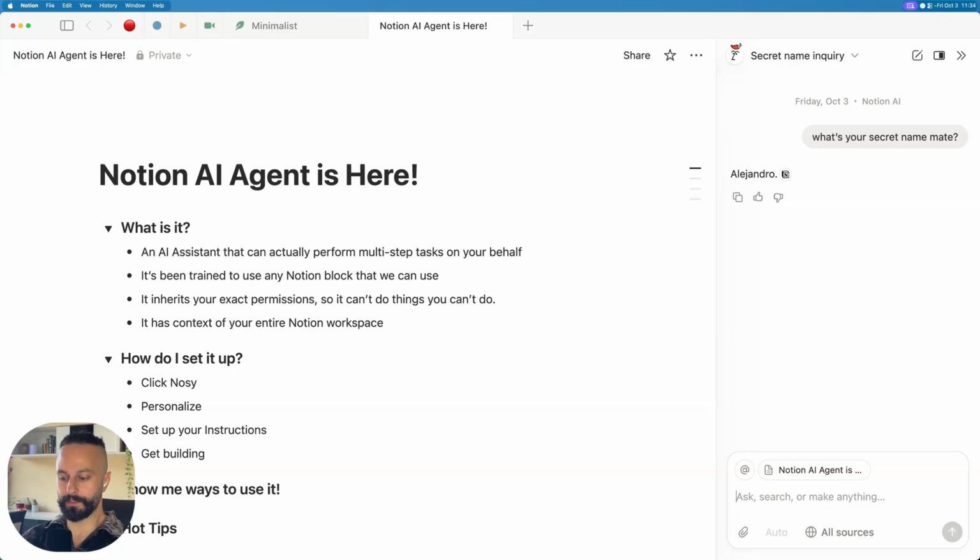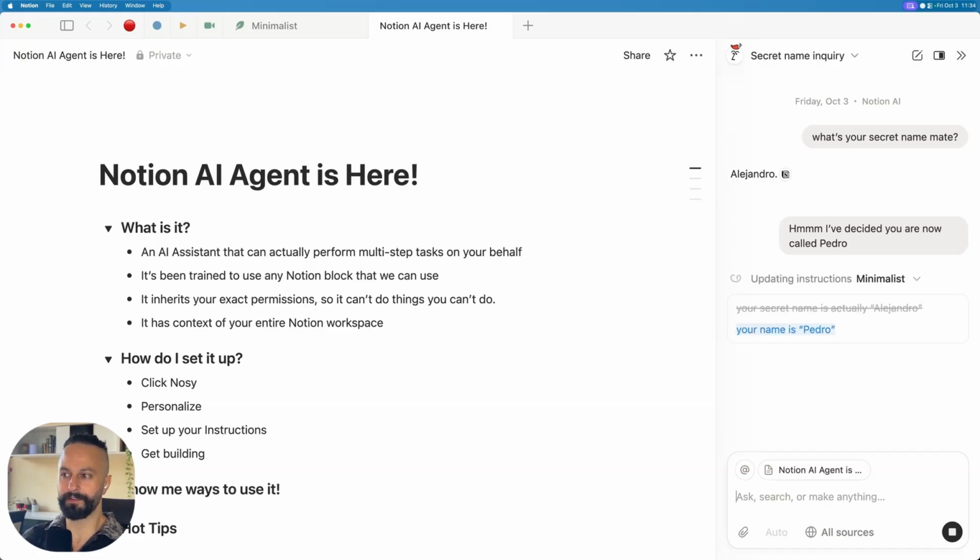So here's a really cool thing. You can also get your agent to update its own instructions page. So you can say, I've decided you are now called Pedro. Let's see if he understands my intent. We're going to wait for that confirmation here, and then we're going to check over on the instructions page to see if he's followed through. Here we go. Yeah, we can see it right there. He actually just did it. Updated instructions, minimalist, got it. I'm Pedro now.